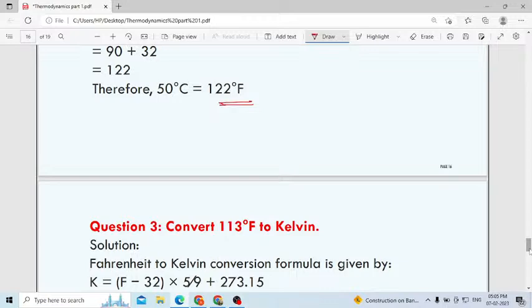Yes, do it. I gave the formula also. Don't make any mistake. Simply substitute and solve. You will get the answer.